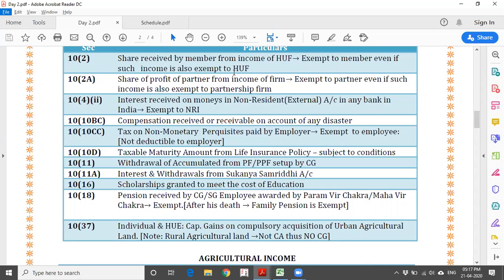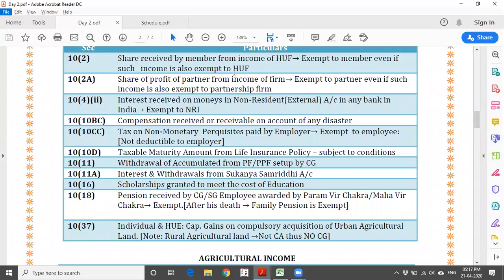And now LIC policy, as everyone knows, 80C is a deduction section where 1.5 lakhs is allowed as a deduction. If that 1:10 proportion is not followed, then the 80C deduction is also not allowed for the tax benefit. In a similar way, section 10, subsection 11, withdrawal from accumulated amounts from PF or PPF set up by the central government. But there is an exception: if you are withdrawing within 5 years, then the interest accumulated on that is taxable. And section 10, 11A, interest on and withdrawals from the Sukanya Samriddhi scheme is exempted.